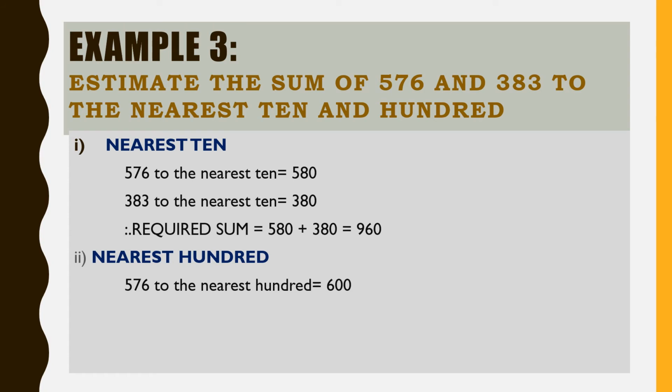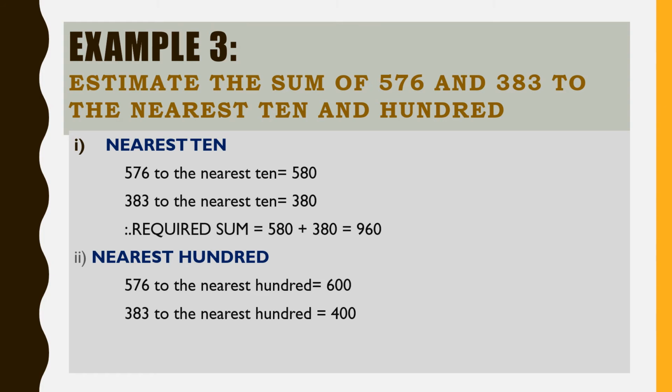Okay, it's nearest 100. 576 to the nearest 100 equals 600. Now we have to concentrate here on the tens place. So we have the number 7, which is greater than 5. So add 1 to the hundreds place, and in the ones and the tens place you should write 0. So what will be our answer? It will be 600.